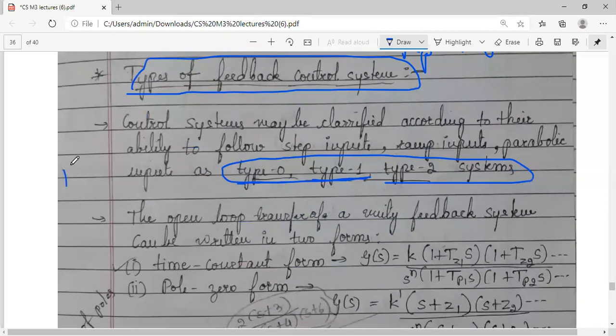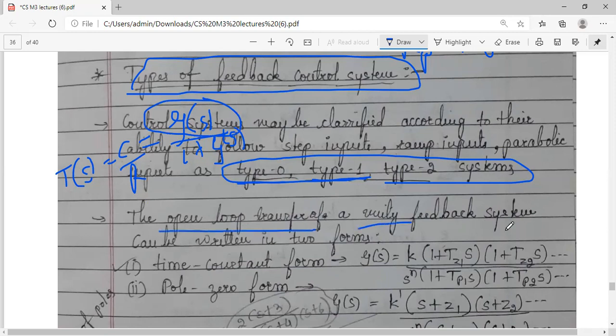Generally, if you see the transfer function equation, transfer function is equal to C by R, output by input, which is equal to G of s divided by 1 plus G of s. I'm not considering H of s here because I'm considering H of s as 1, unity gain, a unity feedback system. So this is your open loop transfer function. This open loop transfer function of a unity feedback system, we can write in two forms. There are different ways to express your transfer function.